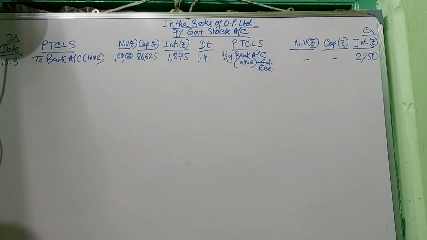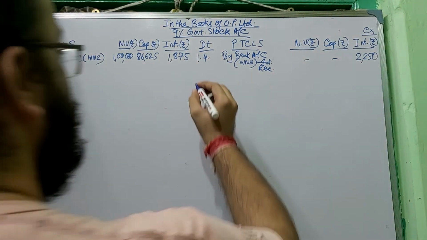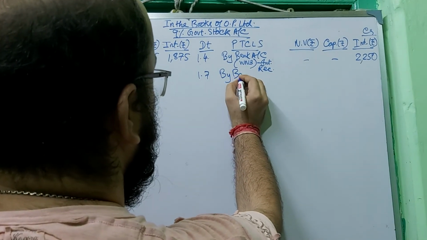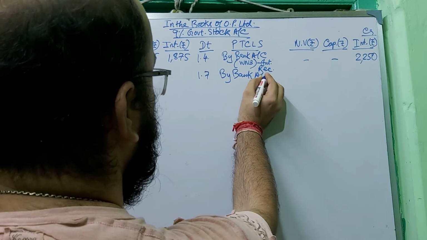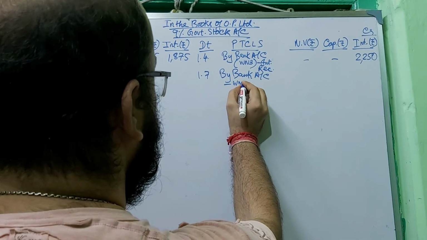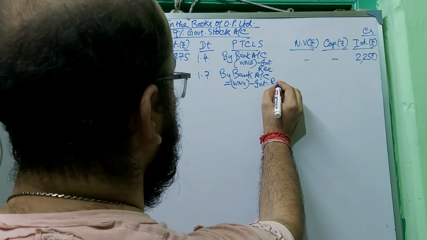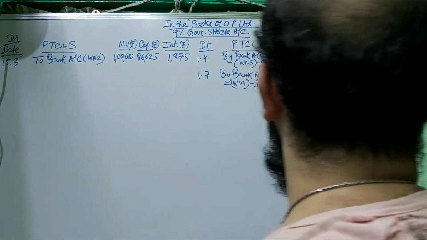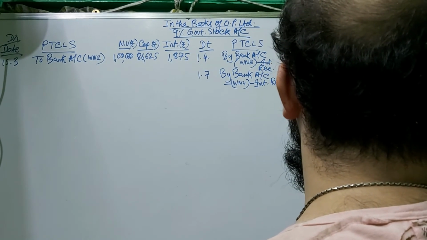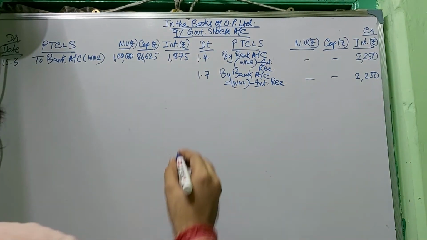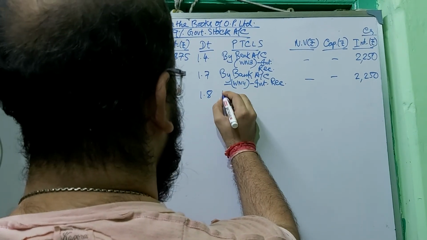Again, on 1/7, obviously July, again by bank account, working note 4, interest received, which is again the same 2,250. Okay. Now in August, you have sold by bank account.